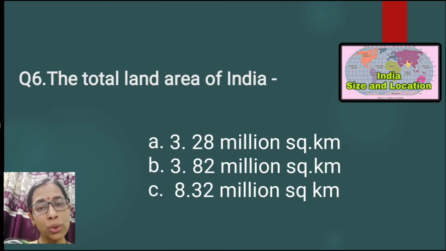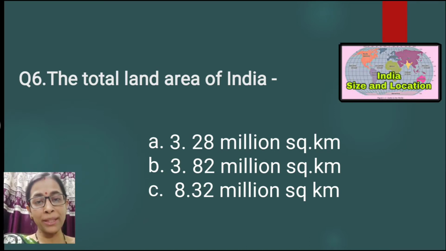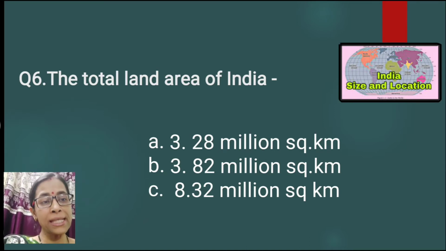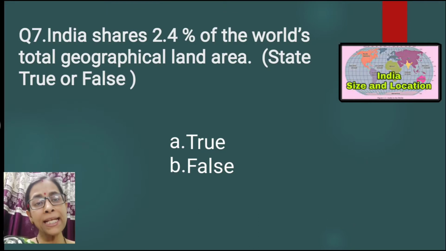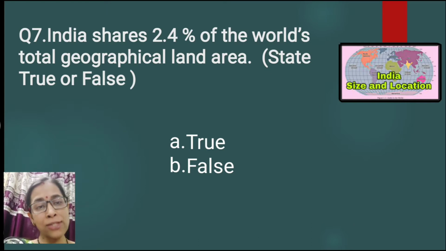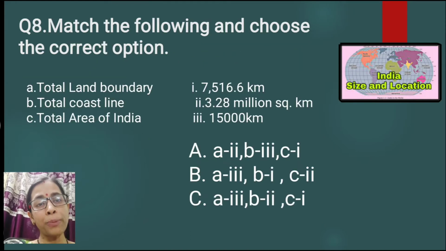Question number 6. The total land area of India is: 3.28 million square kilometer, 3.82 million square kilometer, 8.32 million square kilometer. So the correct answer is option number A, that is 3.28 million square kilometer. Question number 7. India shares 2.4% of the world's total geographical land area. State true or false? Definitely it is true that India shares 2.4% of the total area. So option A was correct.